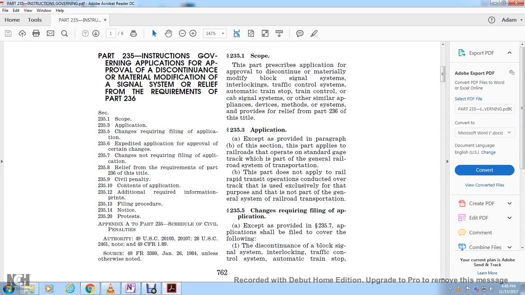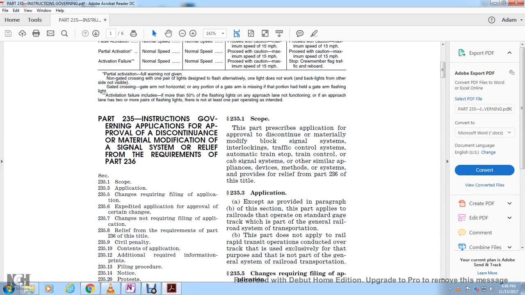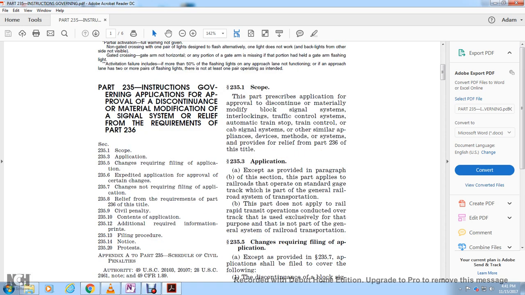Alright, Title 49 CFR Part 235: Instructions Governing Applications for Approval of the Discontinuance or Material Modification of a Signal System or Relief from the Requirements of Part 236. 235.1 Scope, 235.3 Application, 235.5 Changes requiring filing of application, 235.6 Expedited application for approval of certain changes, 235.7 Changes not requiring an application, 235.8 Relief from the requirements of Part 236 of this title, 235.9 Civil penalty, 235.10 Contents of application, 235.12 Additional required information, prints, 235.13 Filing procedures, 235.14 Notice, 235.20 Protest, Appendix A to Part 235 Schedule of Civil Penalties.